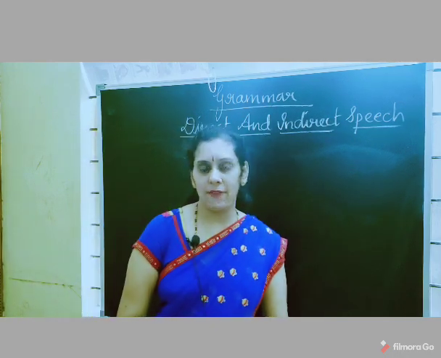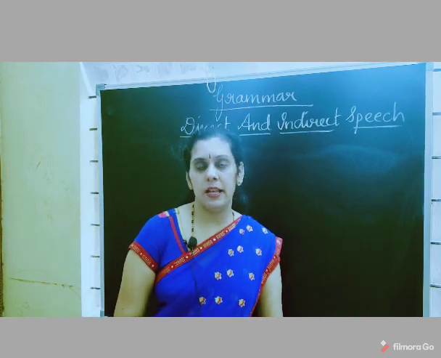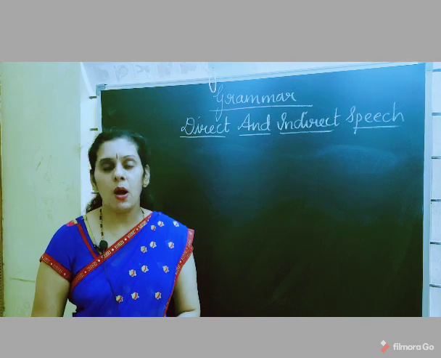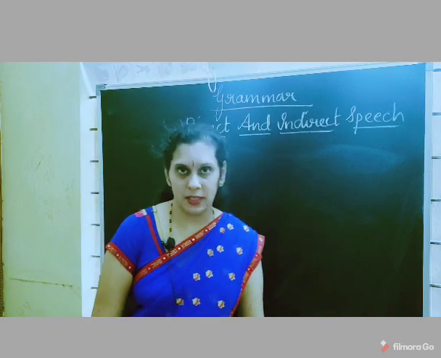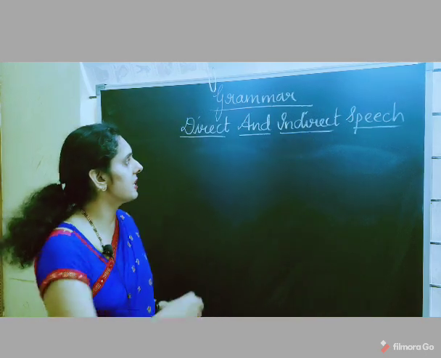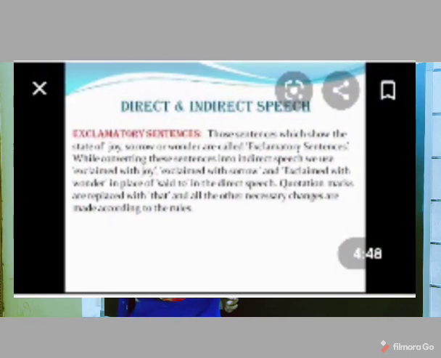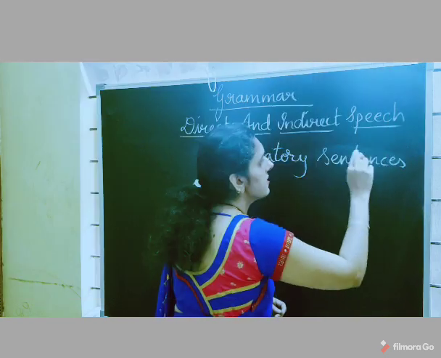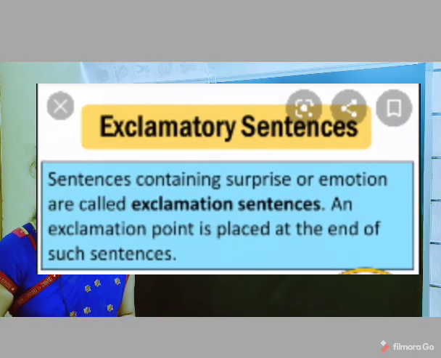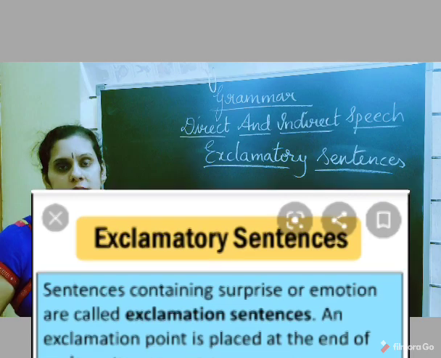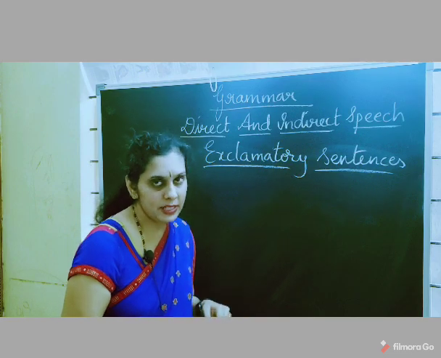In the previous video, I have explained you how to transform imperative sentences into indirect speech. Now in this video, let me explain you how to transform exclamatory sentences into indirect speech. So before I start with this, let me explain you what are exclamatory sentences. Exclamatory sentences are the sentences which explain certain strong feelings and emotions, like we can tell for sudden surprises, sudden shocks. So for these things we use exclamatory sentences.